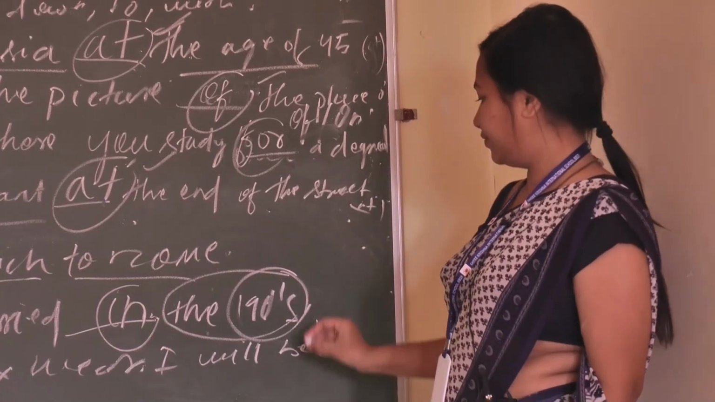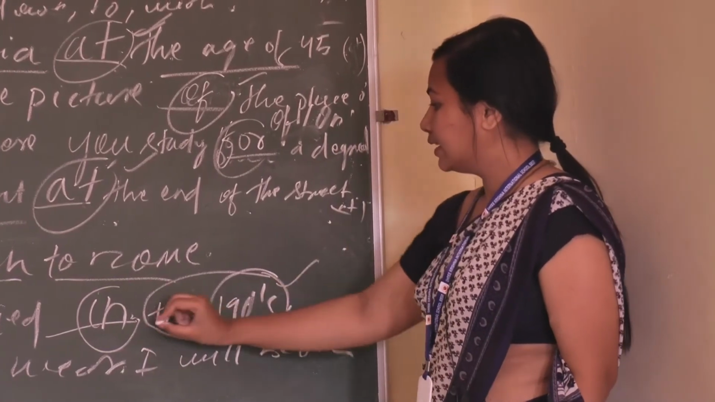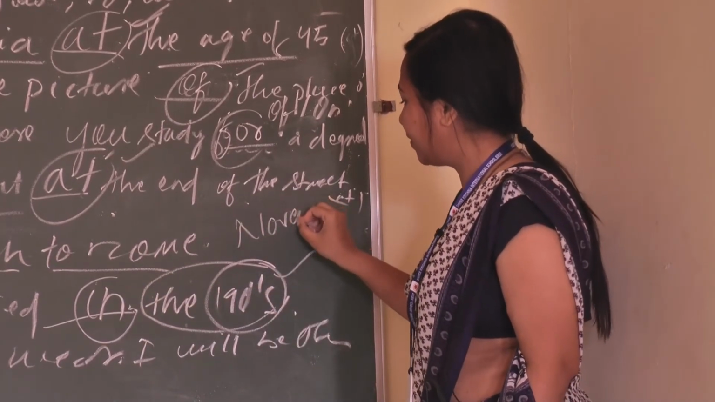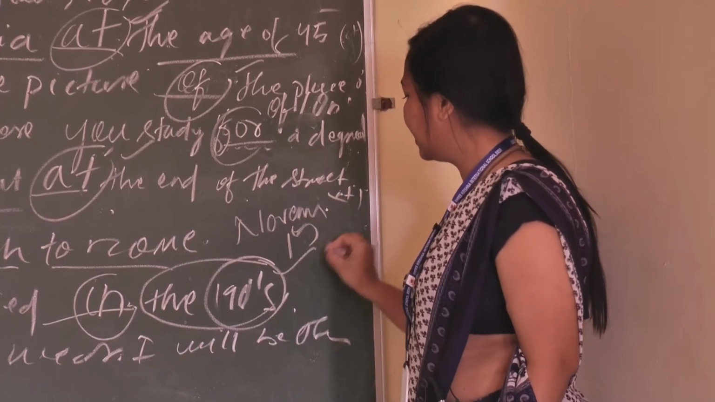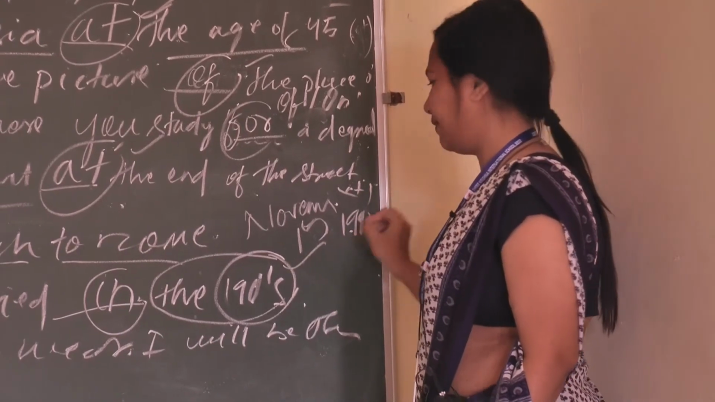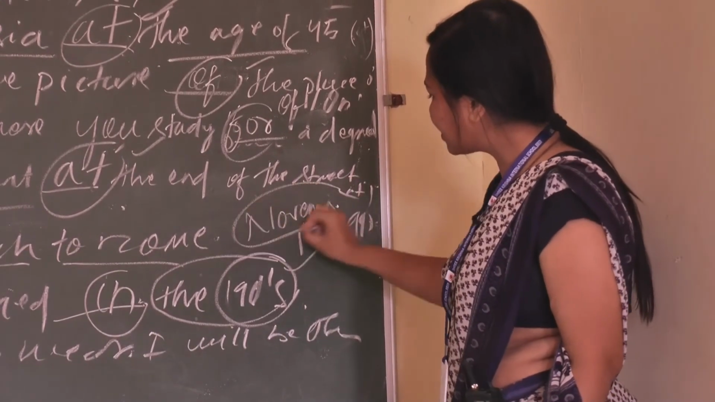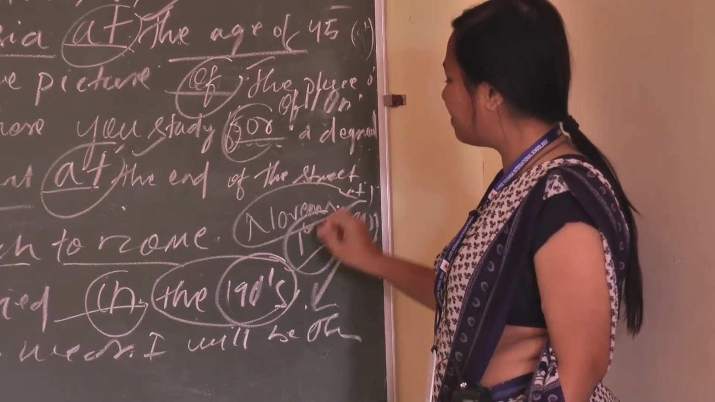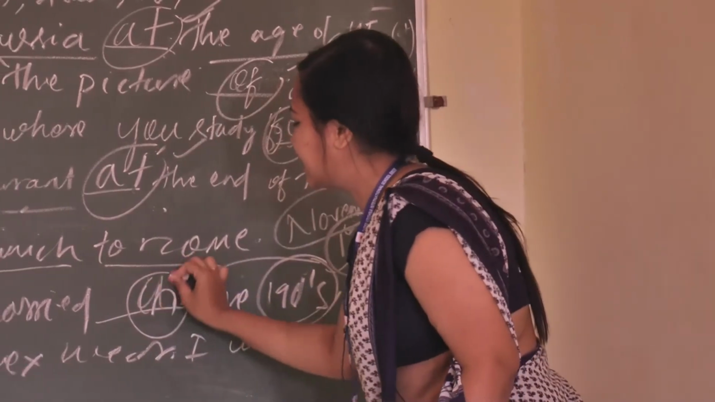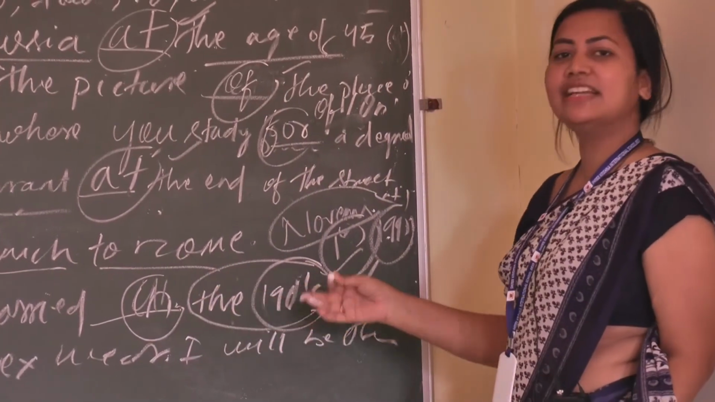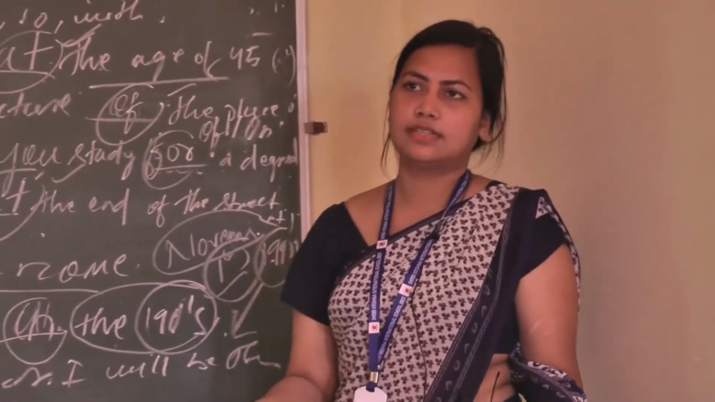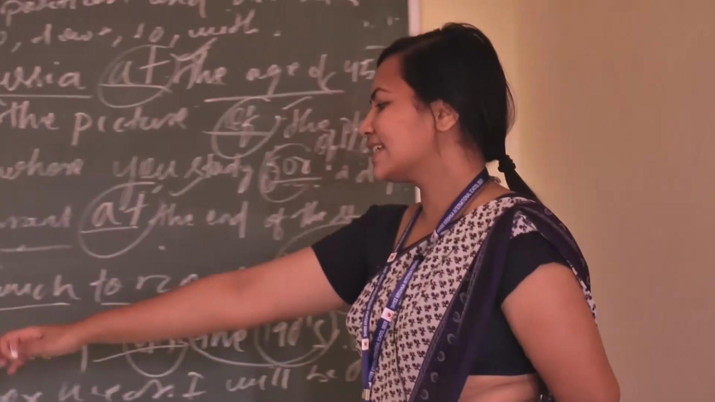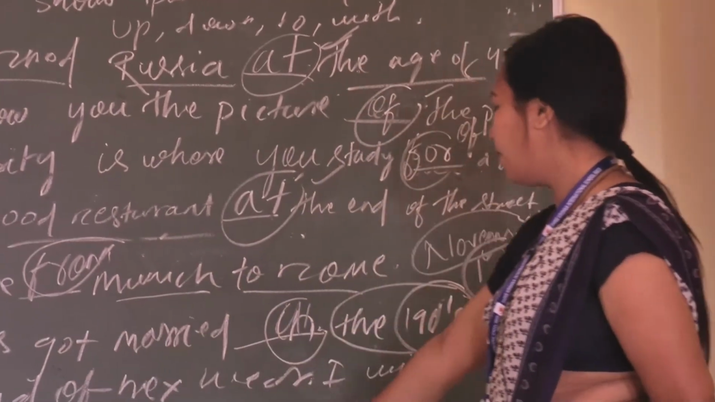If it said my parents got married dash November 15, 1997, I am giving you an example, here the perfect month, perfect date and perfect year are mentioned. If it is mentioned, then you can put at. But here it only mentions the 90s. We don't know, this is not a definite time. So we can put in. Okay. So the last example is dash the end of